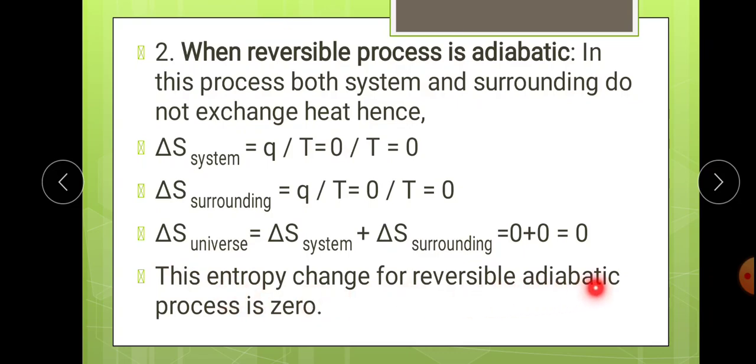So for reversible process in adiabatic condition also, the total entropy change is also 0. So for a reversible process, either it is isothermal or adiabatic, the change in entropy for a universe is counted as 0.